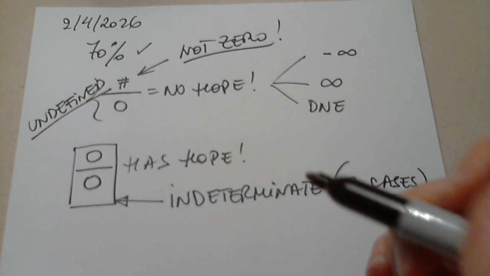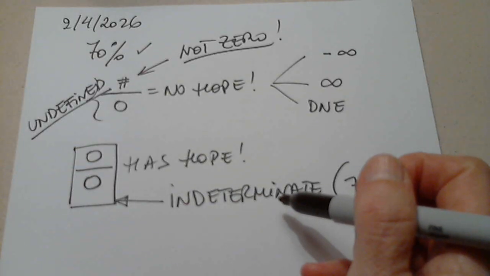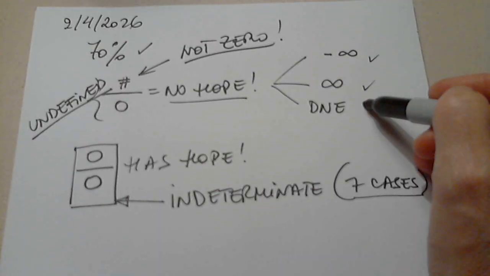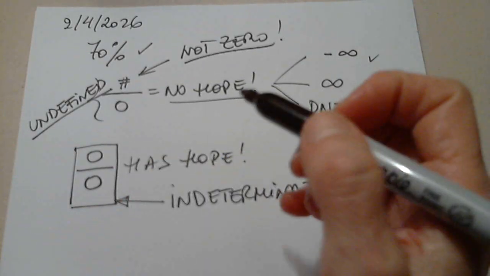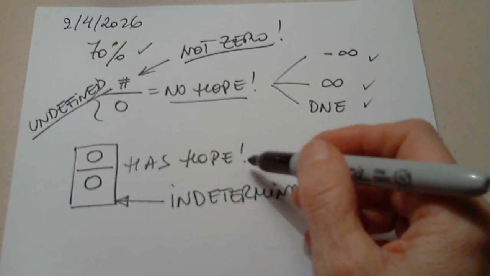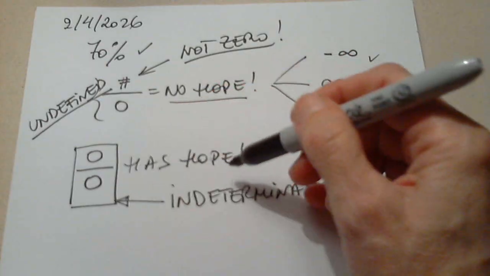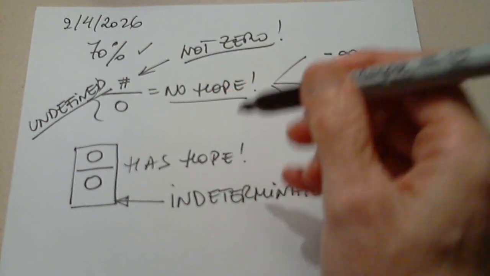Okay, so this is an indeterminate case, which means anything can happen. Here it's very clear. There is no hope, and these are the only possibilities. Here, I said it has hope. Can it end up with this? Yes. Hope can end up with negative infinity, from yes, it has hope, to no hope.